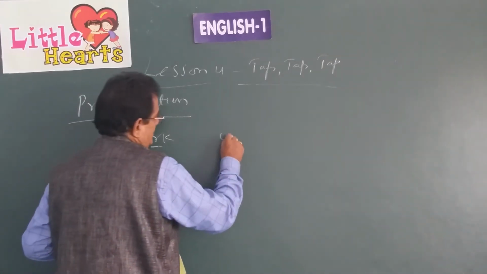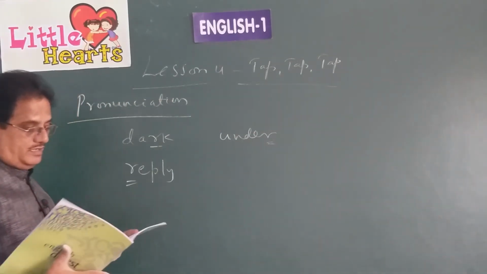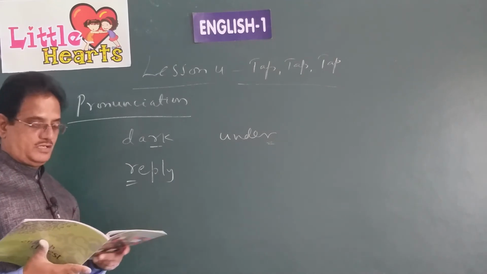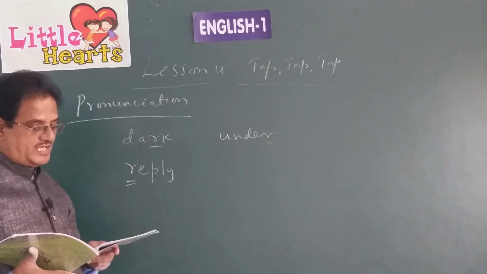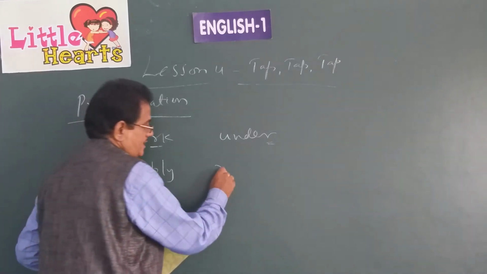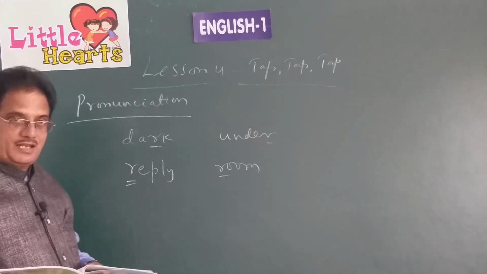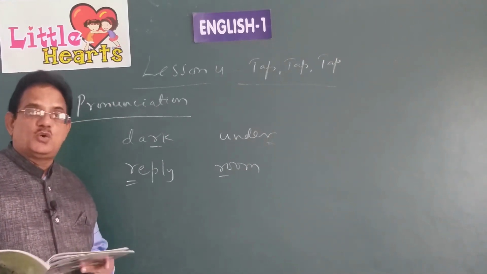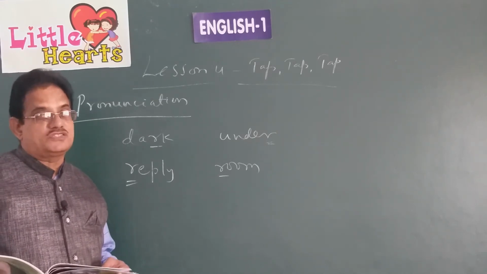Under, don't pronounce it. R is a silent letter here. Her, also down, silent letter. Downstairs, also silent letter. Room, it's not a silent letter because it's the first letter there. Room, R is pronounced. Run, R is pronounced. Sparrow, there is a double R there. That's the reason why we have to pronounce that.